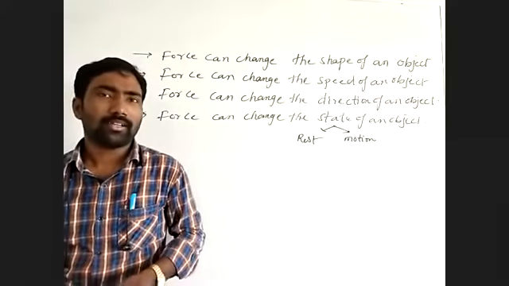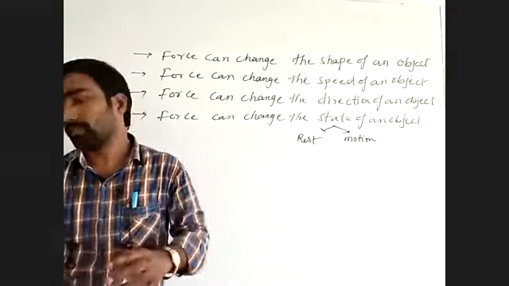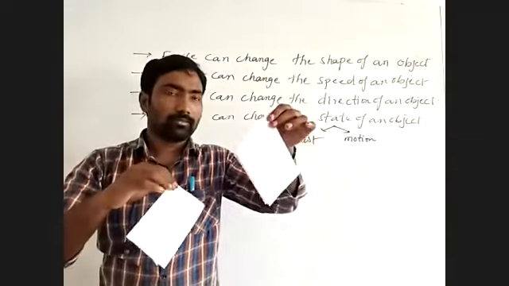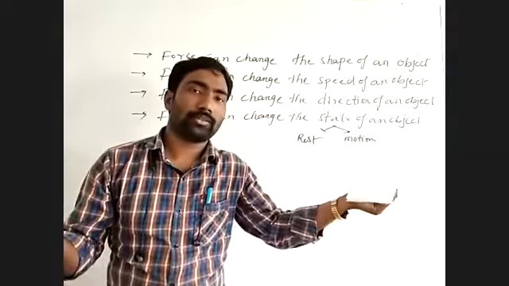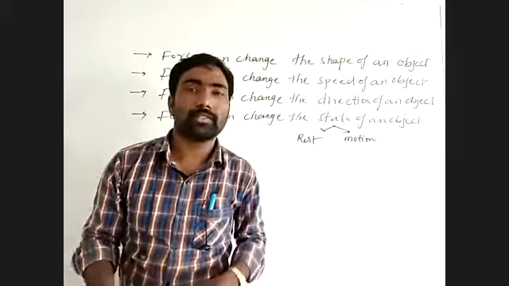Stretching a rubber band is a temporary change. Tearing paper is a permanent change. By applying force on paper, tearing gives a permanent change.